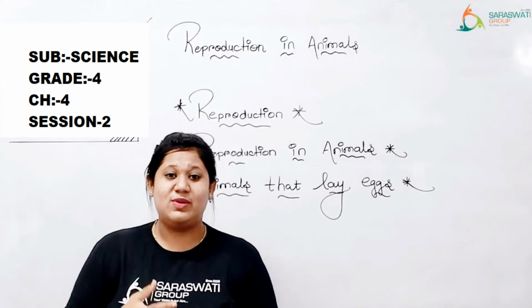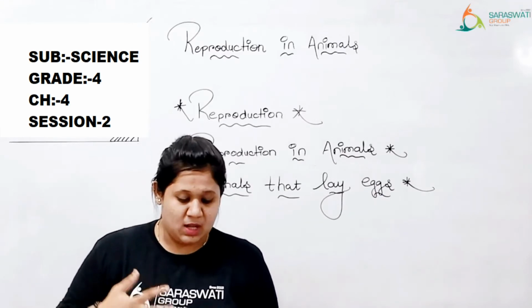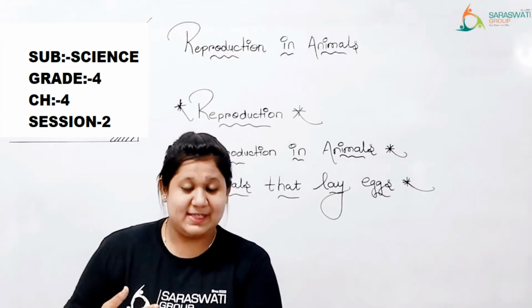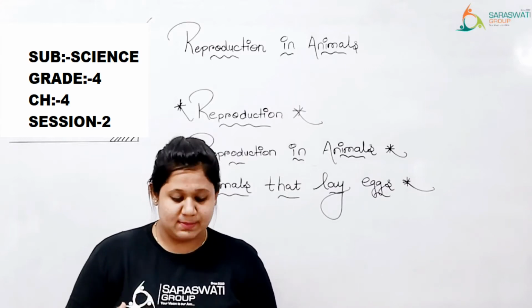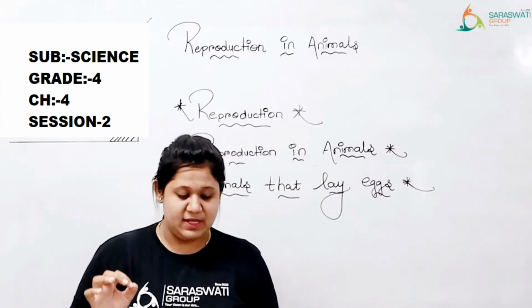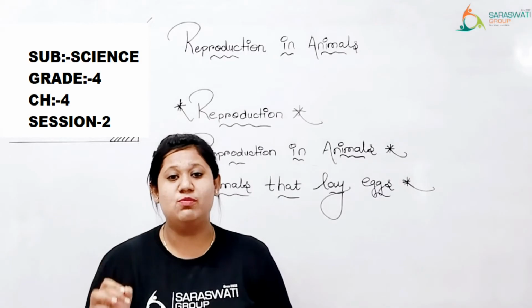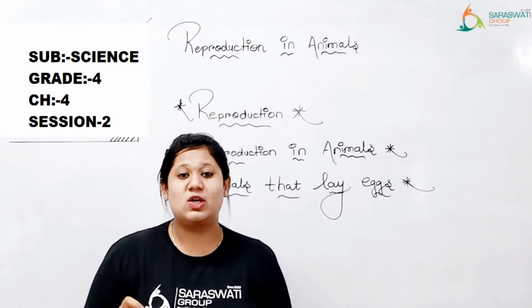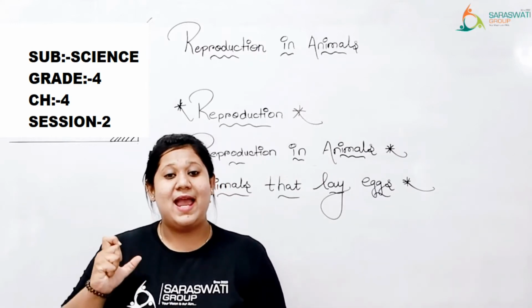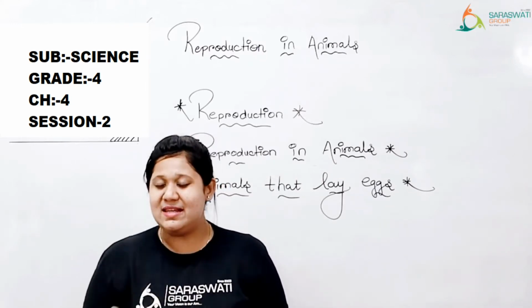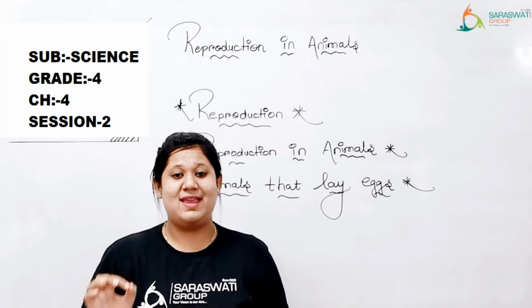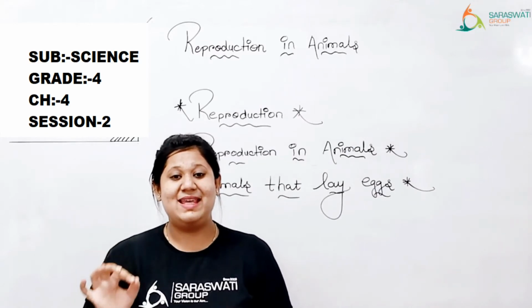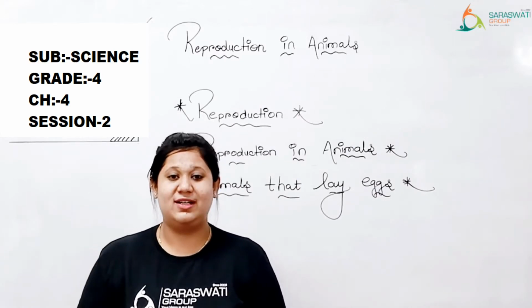So kids, what is reproduction? Kids, reproduction is a process by which any living organisms produce more of their own kind. This process is called reproduction. सारे के सारे any living things अपने जैसे ही बच्चे को, अपने जैसे ही young ones को birth करते हैं.